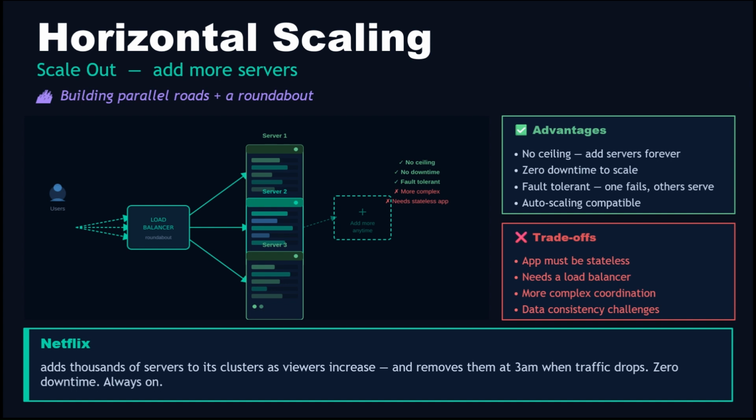Here is how I think about the choice. Horizontal scaling is harder to set up, but better in every way once you have done it. It's the difference between widening one road and building an entire highway network.